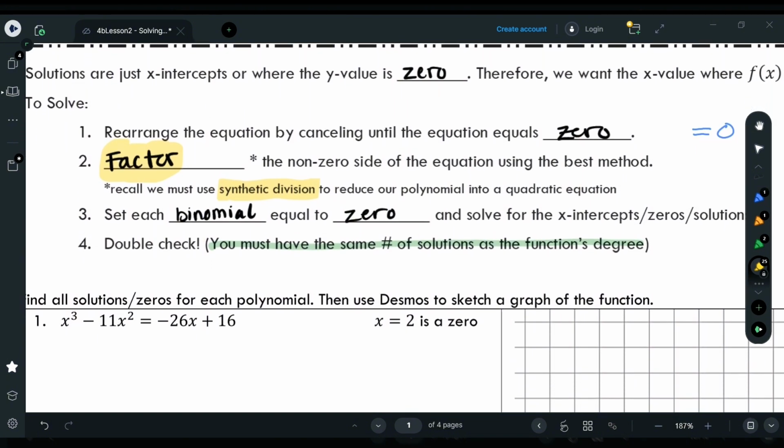What we want to do here is reduce the degree of the polynomial until we get a quadratic. Remember, quadratic is a degree 2. So we're going to do synthetic division as many times as we need to until we have a degree 2. And then once we have a degree 2 quadratic, we have a method for factoring the quadratic, which is bottoms up.